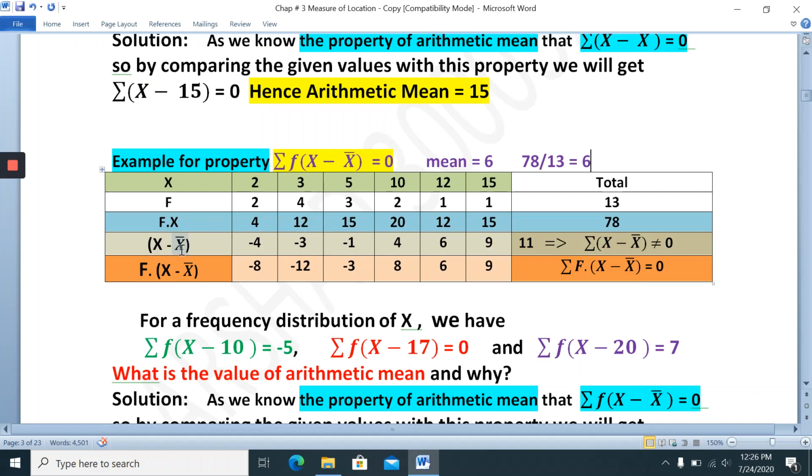Minus x bar, and x bar is 6. So if you add this up, you will not get 0 because now frequency is given. Without frequency, you get the total 11. So this summation of x minus x bar is not equal to 0. Why?